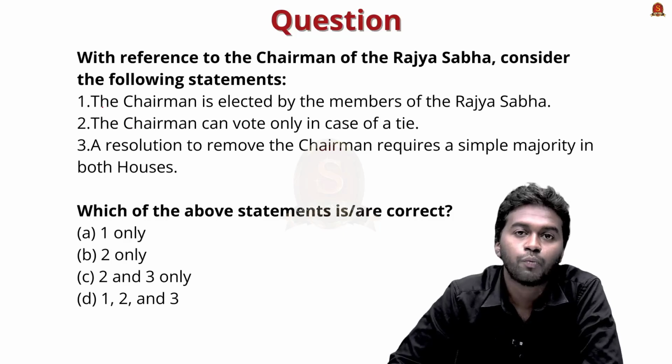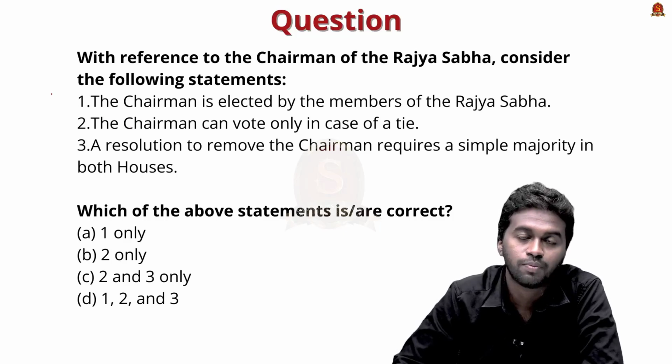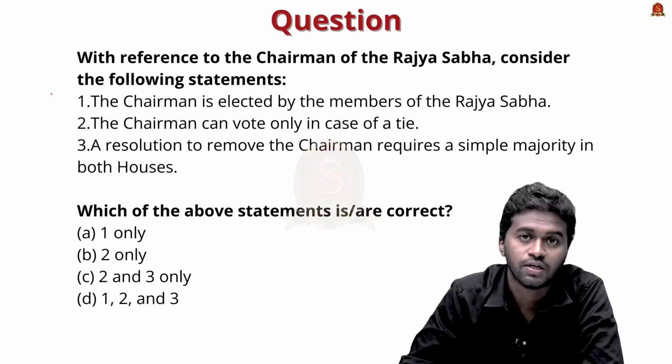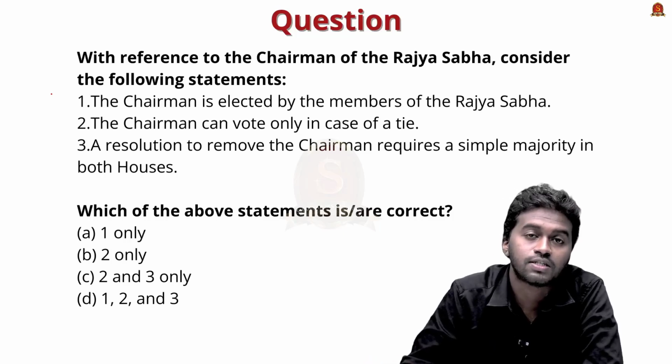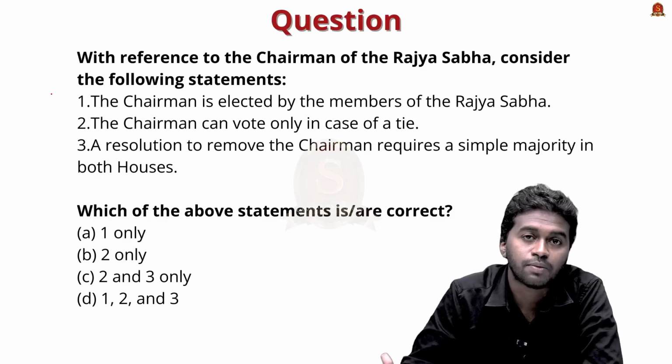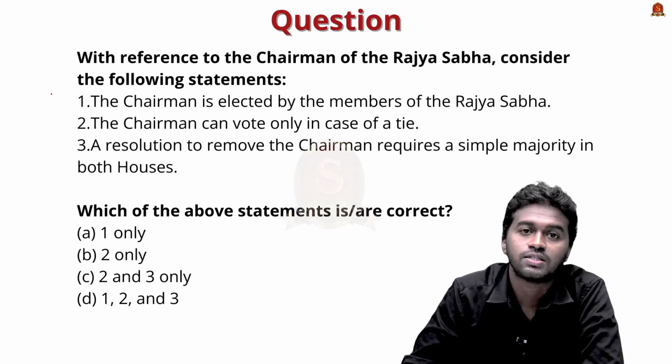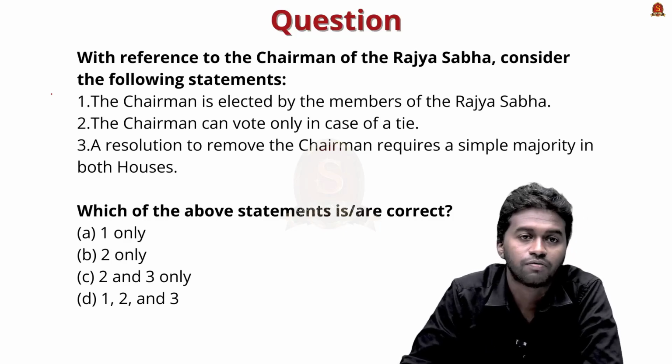So in this topic, we discussed who is the chairman of Rajya Sabha, what are the constitutional provisions related to the chairman of Rajya Sabha, what are his functions, and then we discussed the procedure for removing the Vice President of India. So based on this understanding, try to answer this prelims practice question. The question is, with reference to the chairman of the Rajya Sabha, consider the following statements.